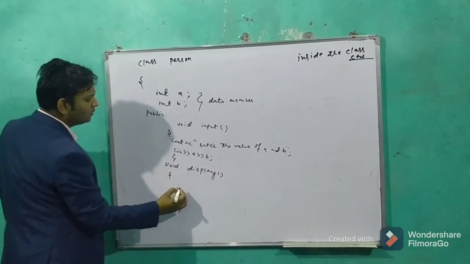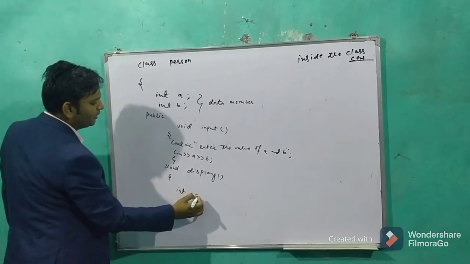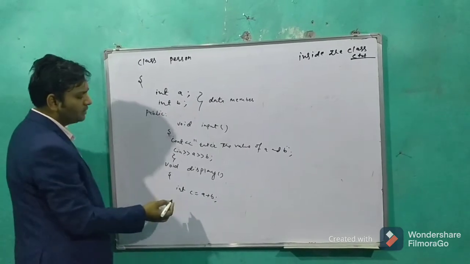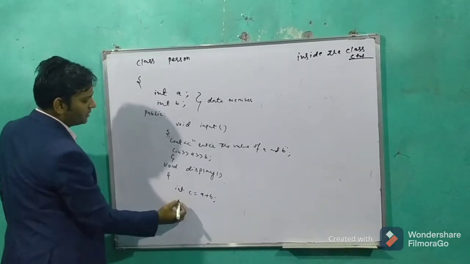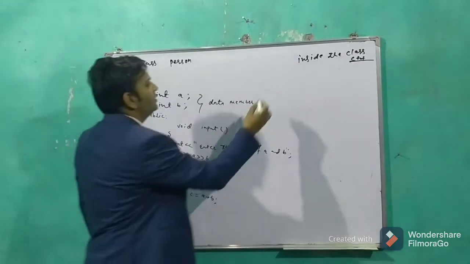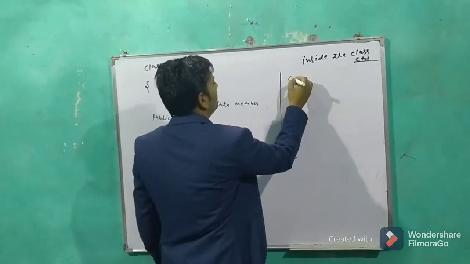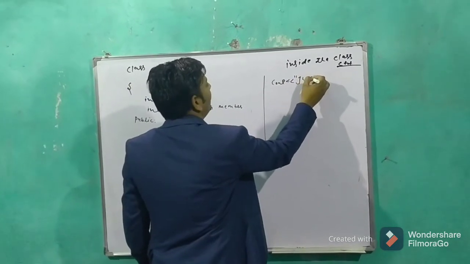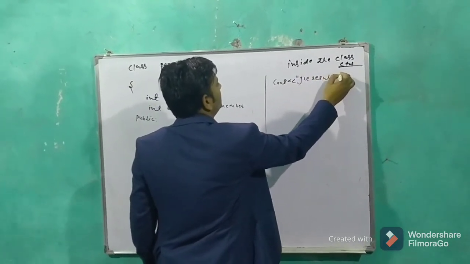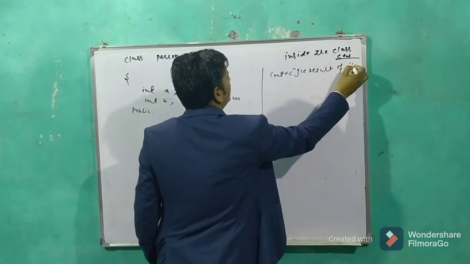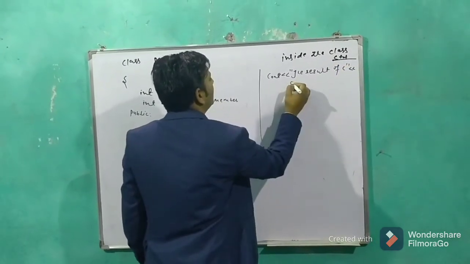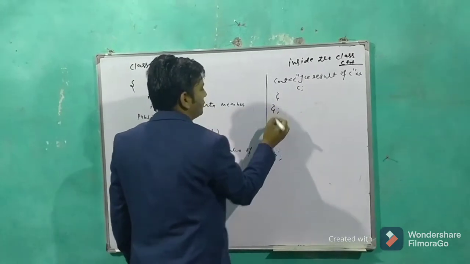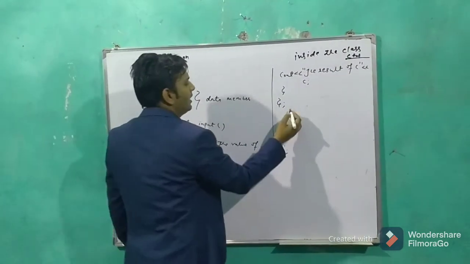According to the question, we have to calculate the sum of any two numbers. I am creating the sum of two numbers and storing it in a variable, c. Similarly, I want to print the result, so we can write cout along with a message, "The result of c is", and the variable. Then I am closing the main function and closing the class. This is the termination of the class.